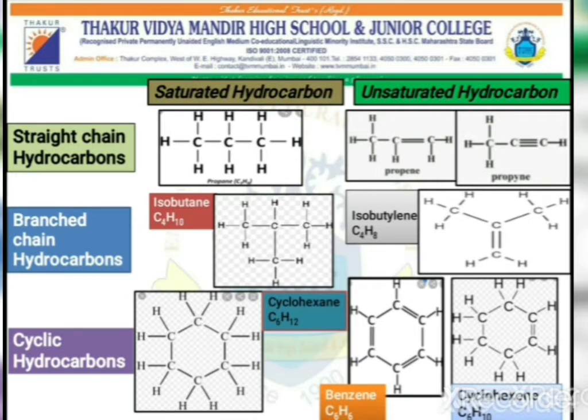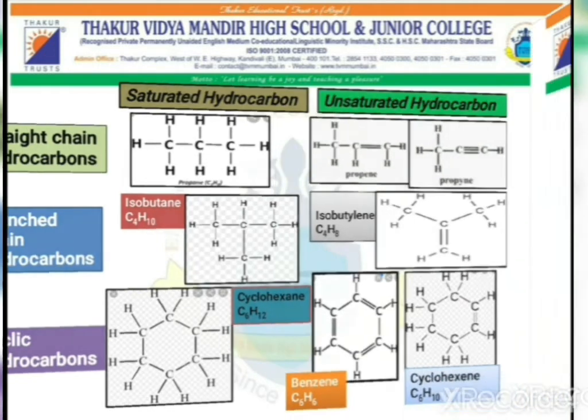Students, you should know the examples along with the structures. So remember the structures along with the examples. In exams, you may be asked to draw the structures when the names are given, or the structure might be given and we have to give its formula.